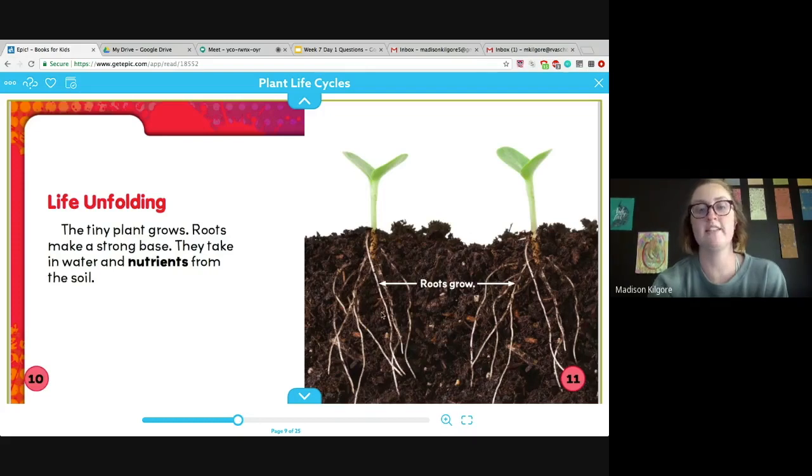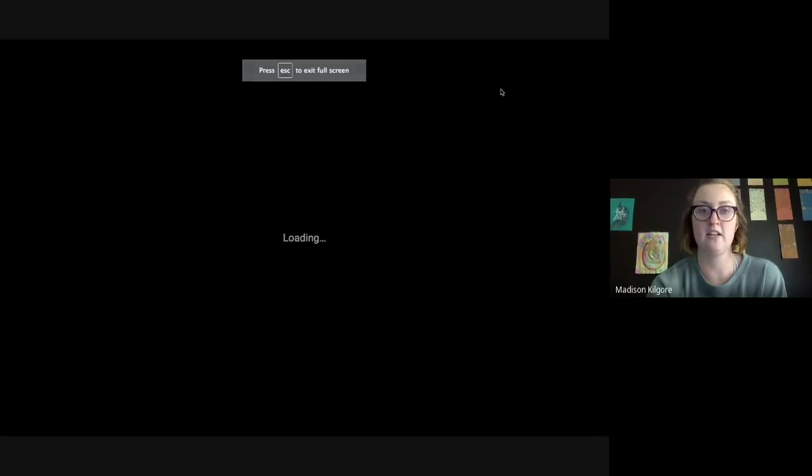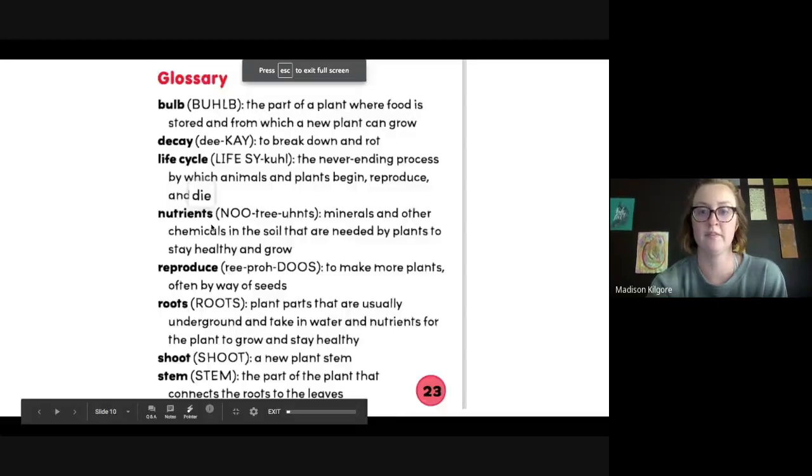So this is where we're going to stop today because we've read a lot, we've learned a lot. We've also started to answer some of our questions. So I'm going to return to the presentation. So there's our glossary, which we can refer to in the back of the book.